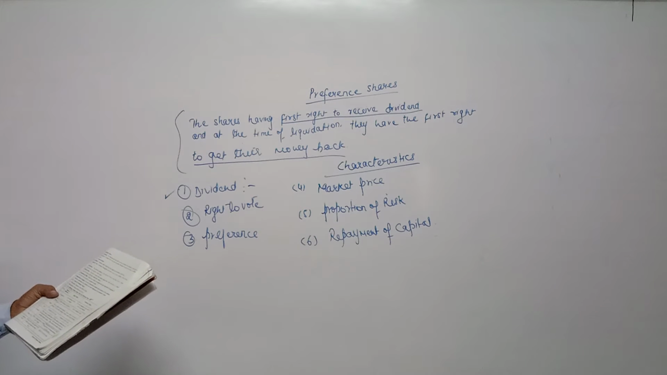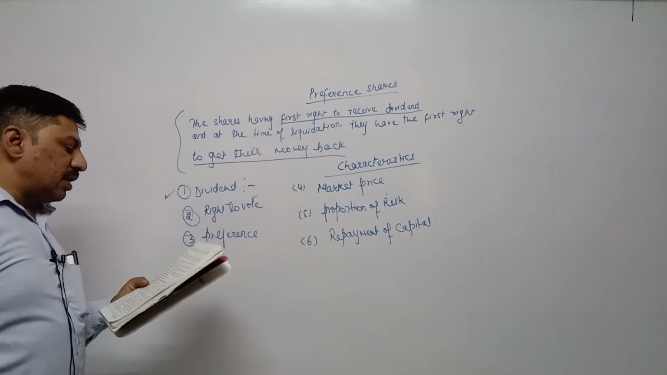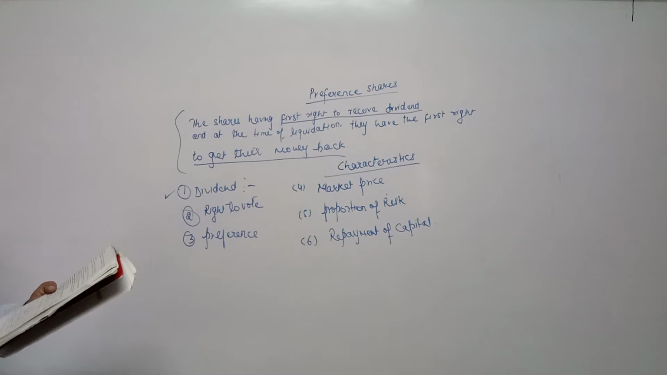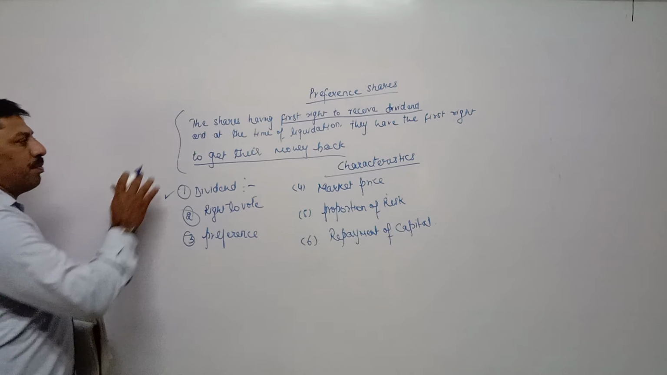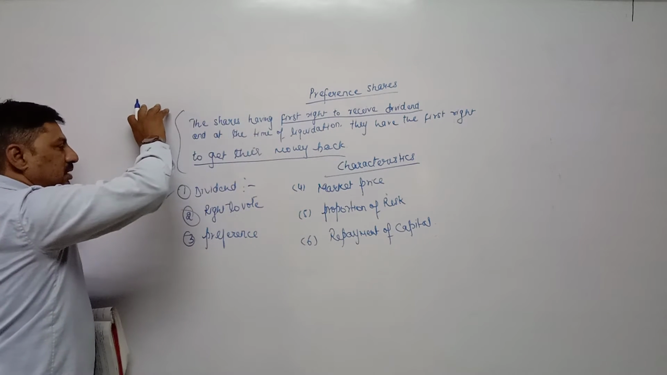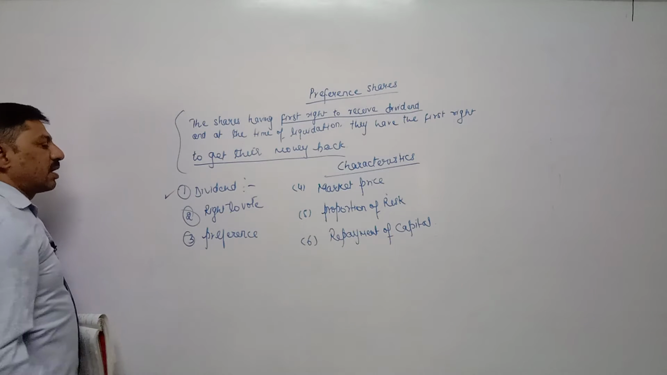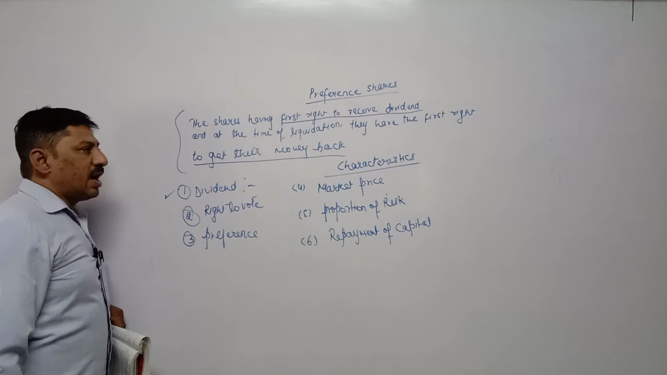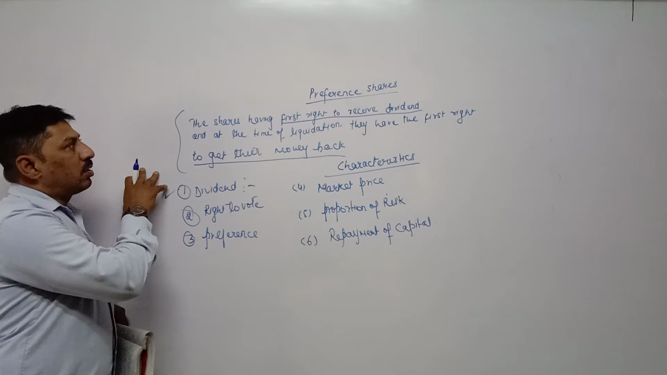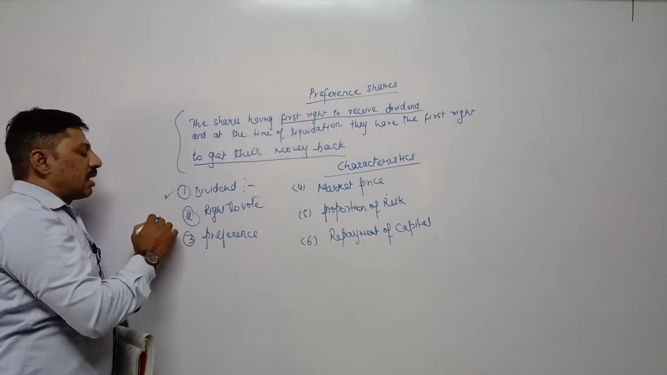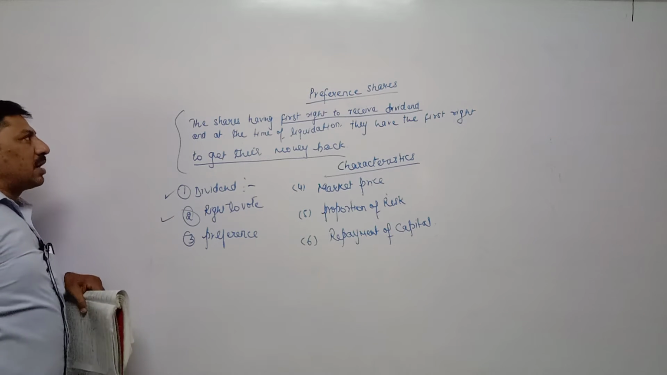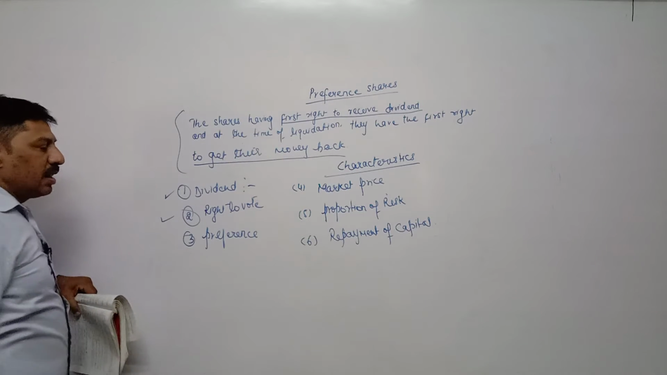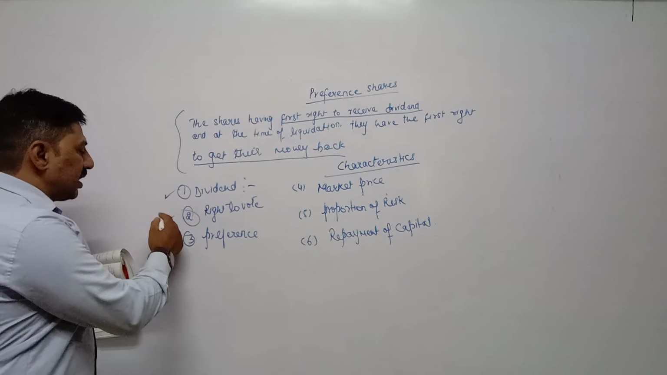Second one is right to vote. Preference shareholders have right to vote only for those matters which are related to their interest. Means for the matters which are related with preference share, only for those matters they can conduct meeting, and in that meeting they can cast their vote. Otherwise, in general meeting they do not have right to cast vote. They can conduct meeting only for those matters which are related with preference share, and in those meetings they have right to cast vote.